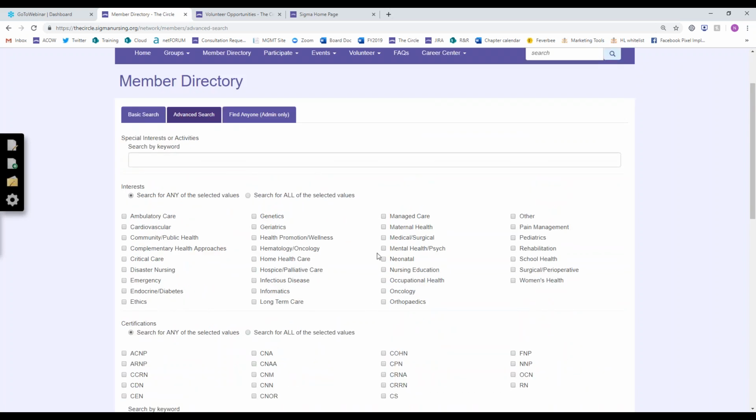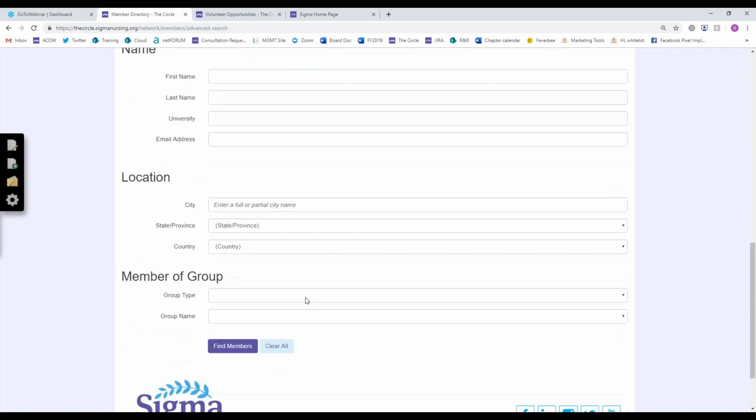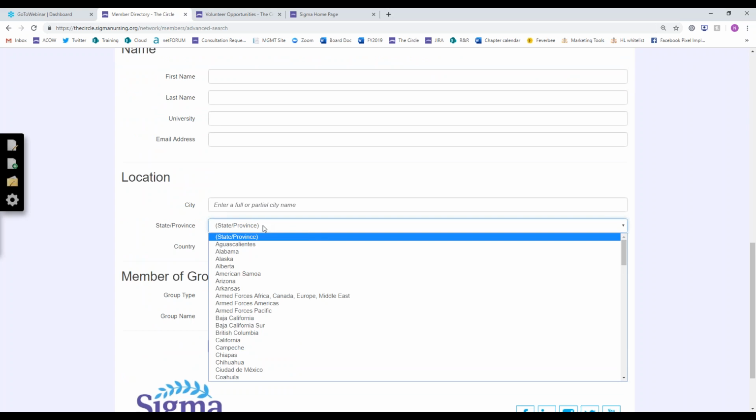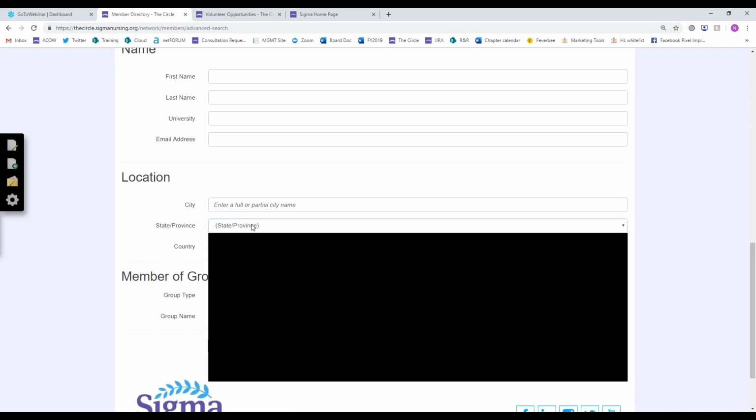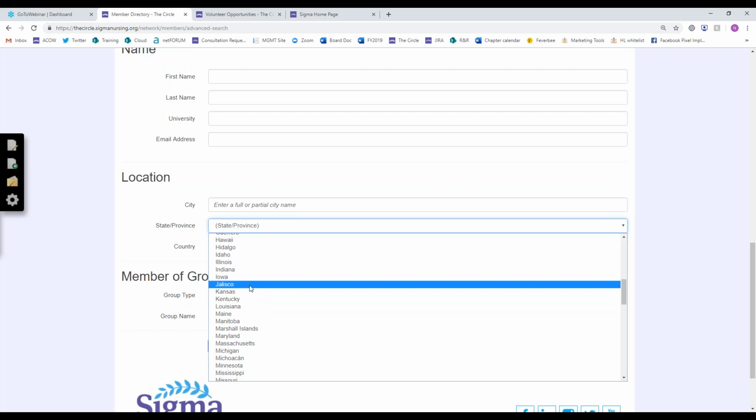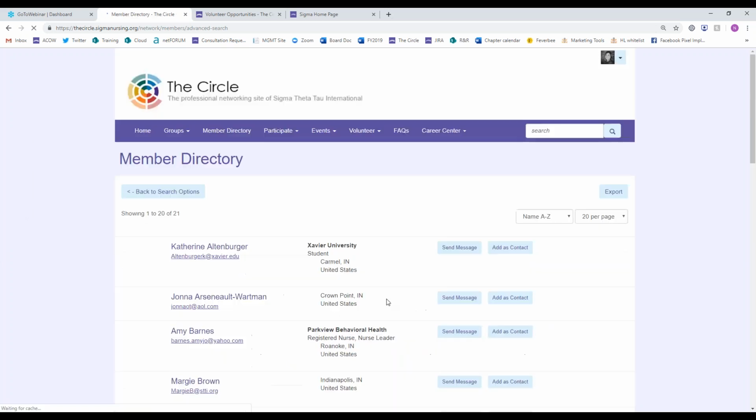search on. So maybe I want to find people who are interested in pediatrics because I want to connect with those folks. So I can search for pediatrics, and then maybe I just want to find them in the United States and in a state close to mine. Well, that is my state, but a state that is near mine. Or you could do states close to you or whatever it may be.